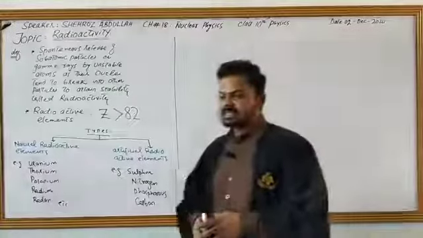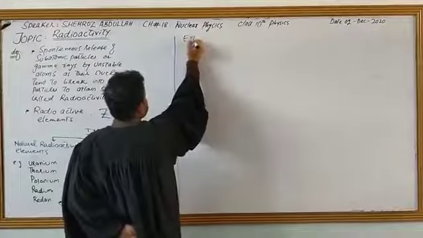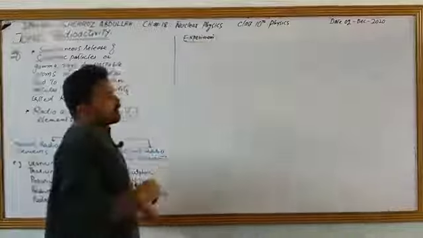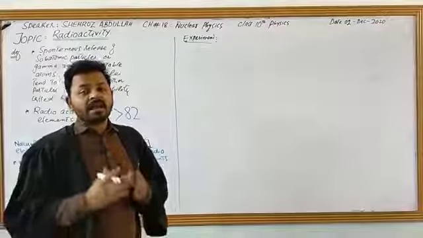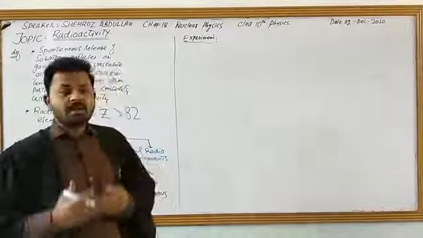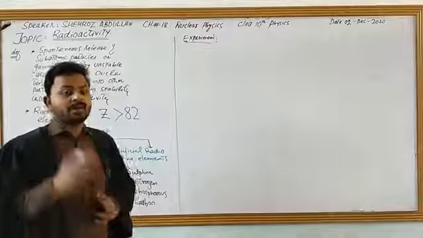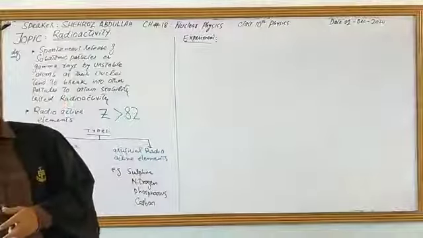Now we discuss experimental work. If we place a radioactive sample, for example radon, in an electric field, what kind of behavior does it show? If we place a radioactive sample in a magnetic field, what kind of behavior does it show?